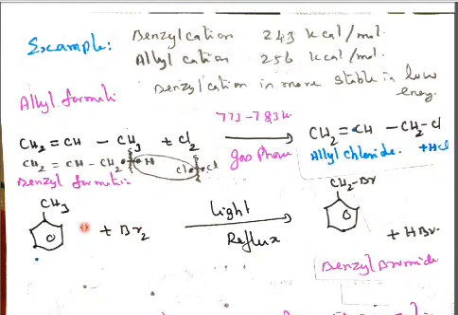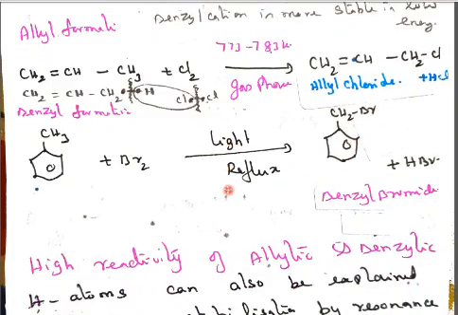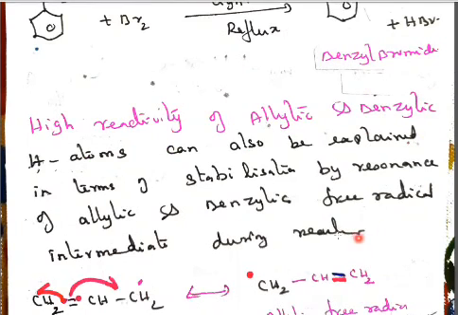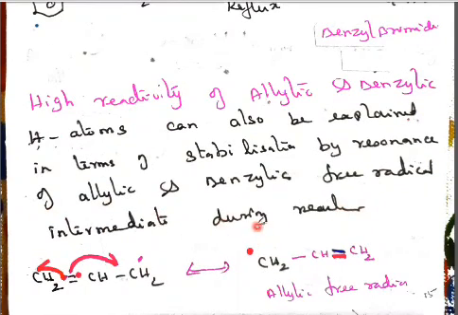HBr will be released, and we will get CH2Br. So C6H5CH2 is called benzyl. So it is called benzylic formation, with sunlight. The high reactivity of allylic and benzylic hydrogen atoms can be explained in terms of stabilization by resonance of allylic and benzylic free radicals forming the intermediate compounds.